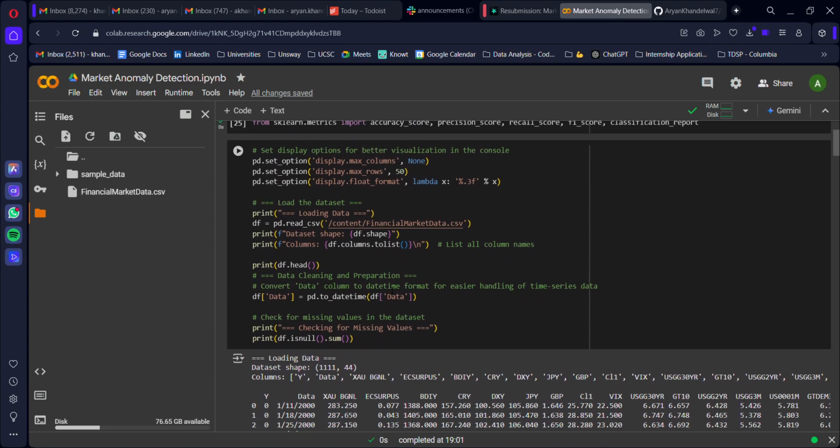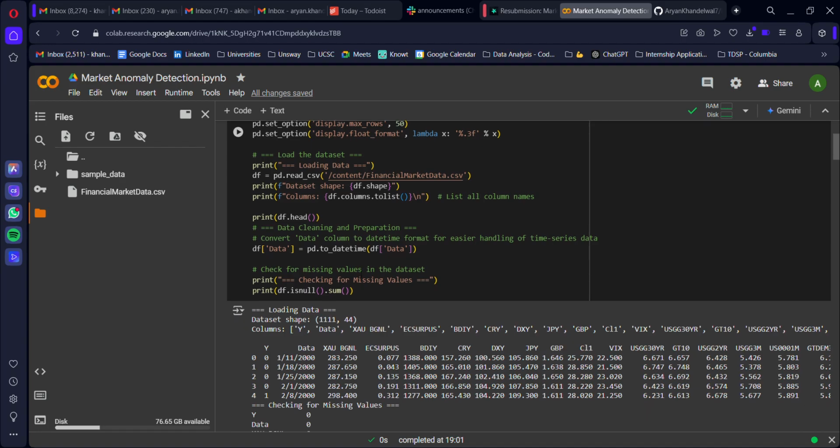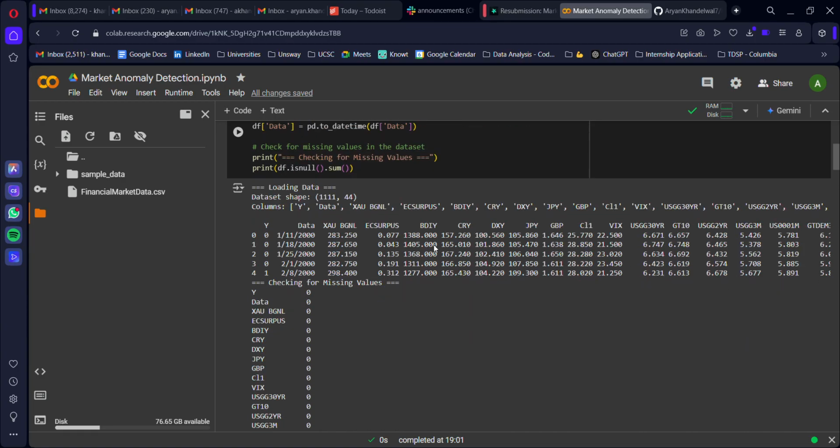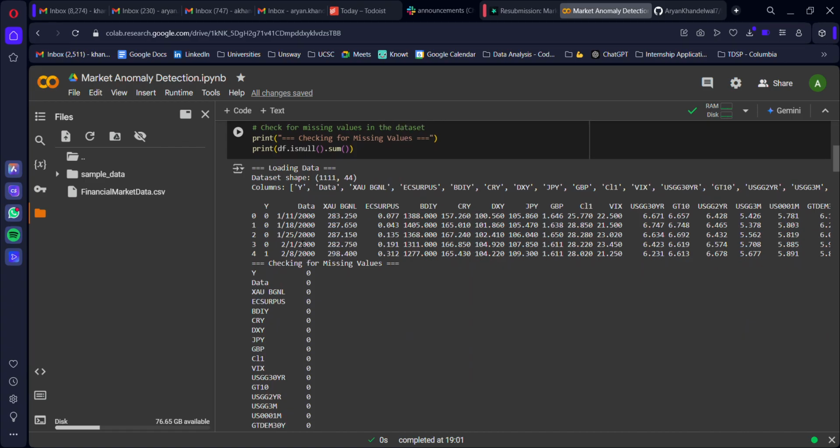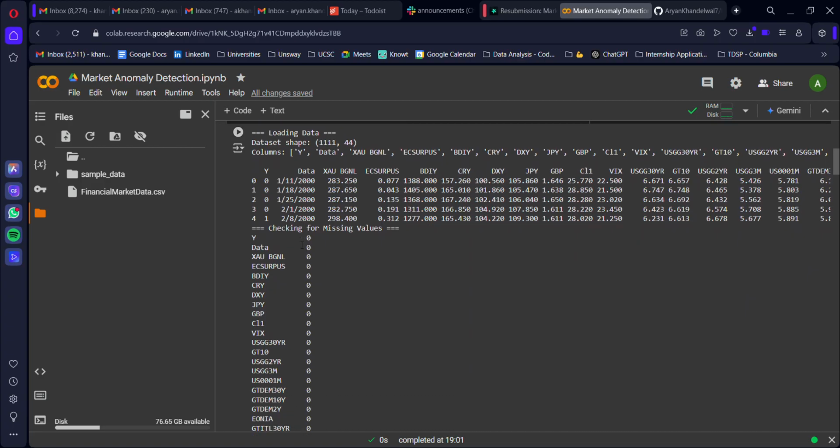For this, once the data set is loaded, we clean it and convert the date column into a datetime format, right? Which helps us with proper time series handling. We also check for any missing values to ensure that the data is clean. You can directly see over here that the data is formatted into datetime format, which helps us read the entire data with ease and much more efficiency, right?